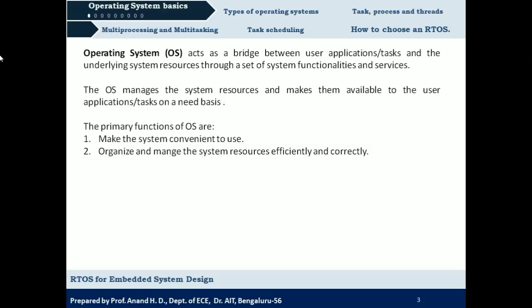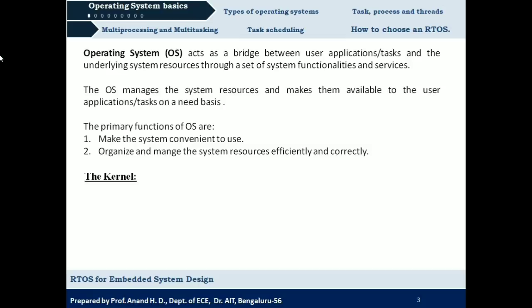And the second function is organize and manage the system resources efficiently and correctly. So there may be a scenario wherein more than one application will be running. So the operating system should take care that these system resources are correctly allocated for multiple applications to execute. Okay, so the primary functions of operating systems are what? Make the system convenient to use and organize and manage the system resources efficiently and correctly. Okay, so this is the definition of operating system and the basic or primary functions of operating system.